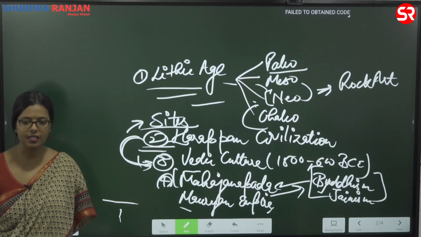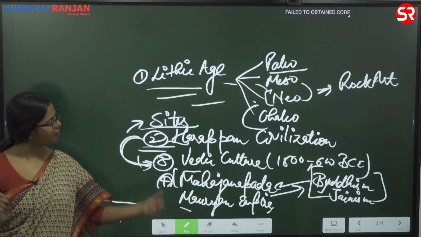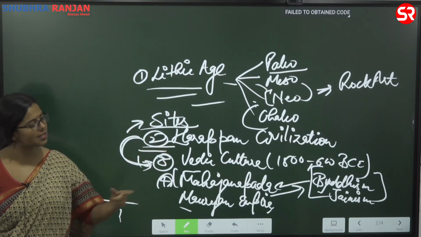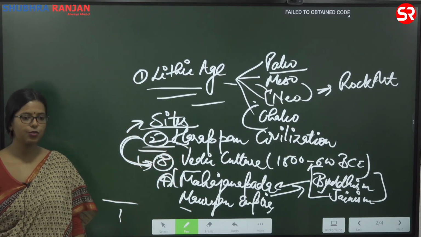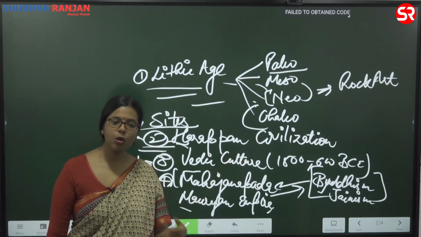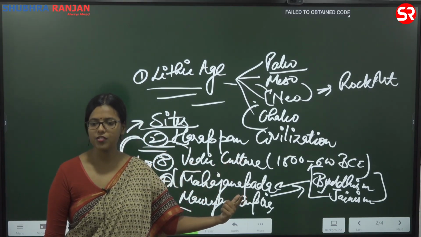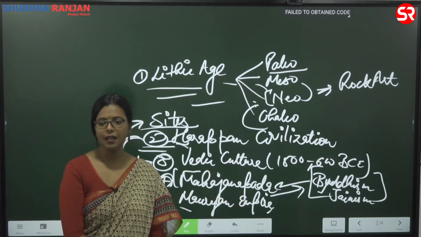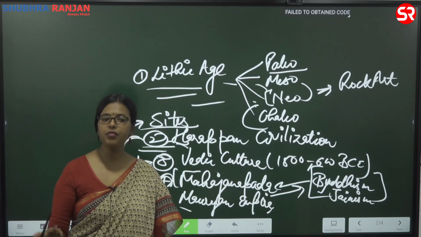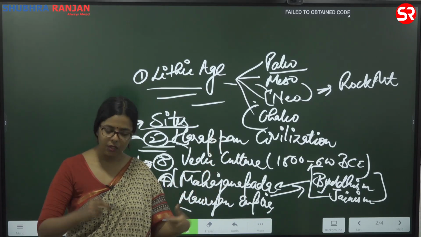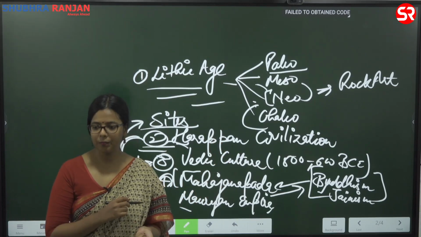So one question they had asked was about the similarities that you can trace from your past civilizations to present day society. So when they said civilization, we find Harappan civilization. So you had to trace the similarity from Harappan civilization to present day life. Now again, this is not a typical history question. Here you need to understand the larger historical development. So the kind of crops, the kind of food that they were eating. Do we eat the same kind of food today?